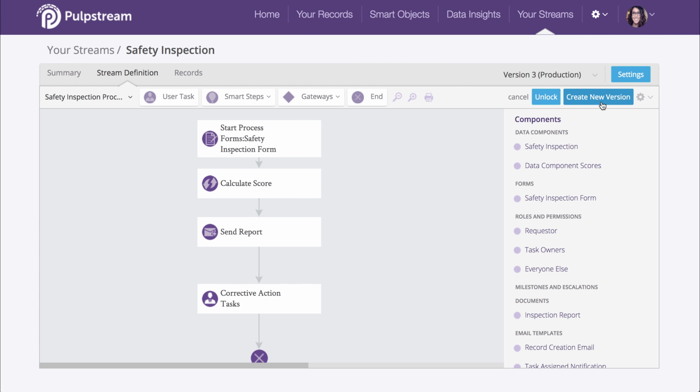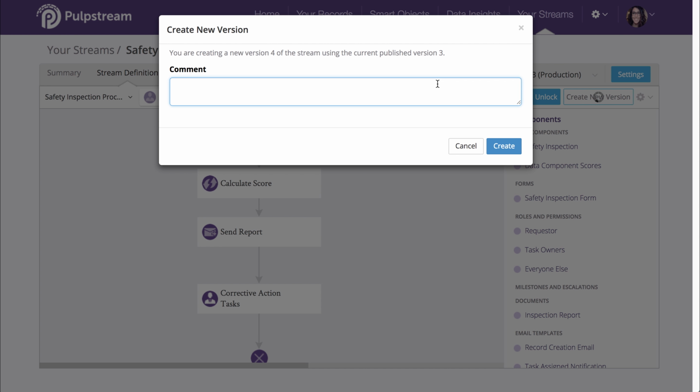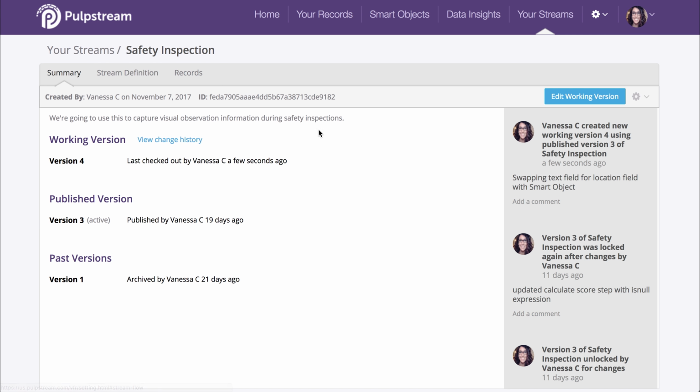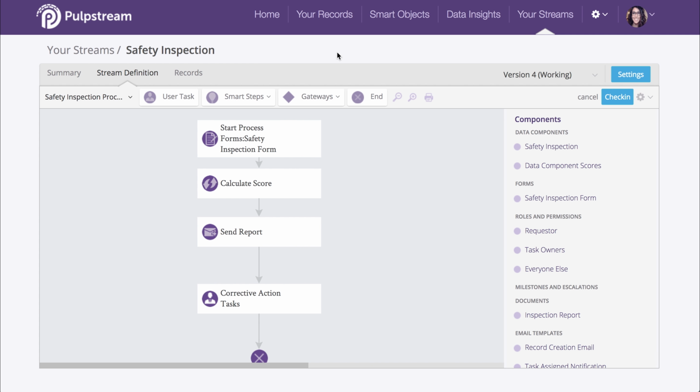Now from here in the upper right corner, you're going to see a Create New Version button. Click on that, create a new version. Go ahead and add some comments for the logs. These come in handy in case of an audit. So as you can see, the version number has changed. If you go to your Summary tab, you can see which one we are working with. You can see which one that we have checked out, which is version 4.